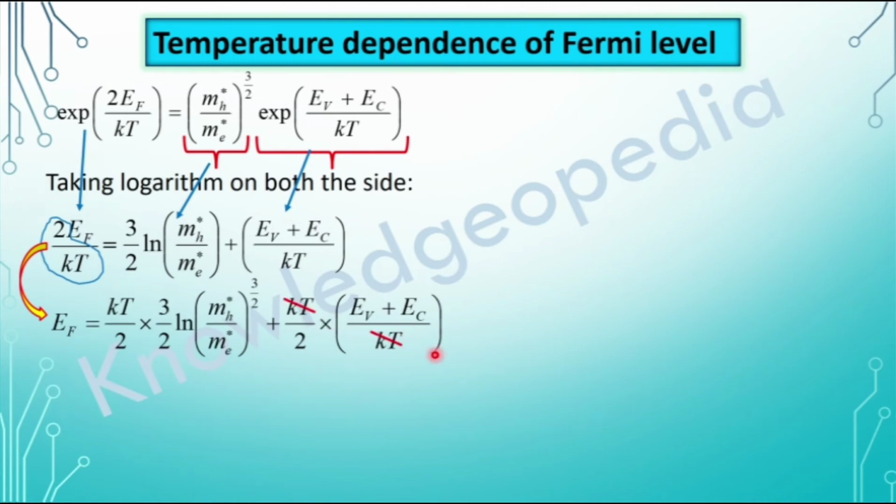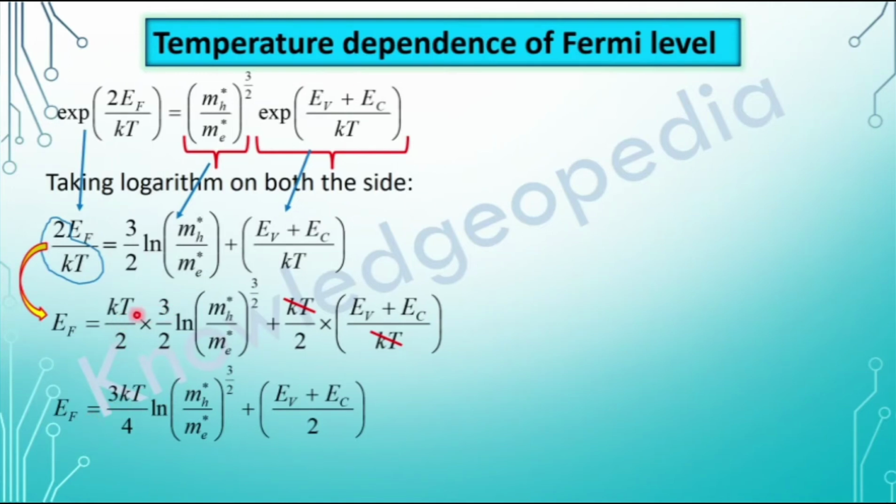In the second term, this KT and KT will get cancelled, and we will get EF is equals to 3 KT by 2 into 2, which is 4. So it is 3 KT by 4 ln (mh star by me star) whole to the power 3 by 2, and after cancelling this KT, we are left with EV plus EC by 2. So the second term is EV plus EC by 2. This is the expression for Fermi level.